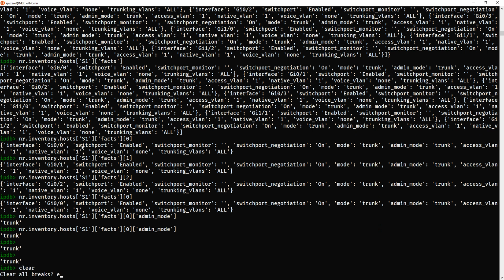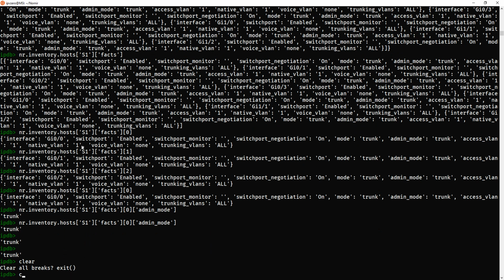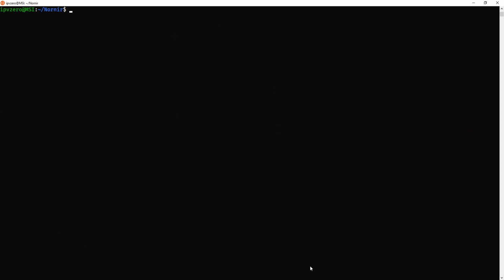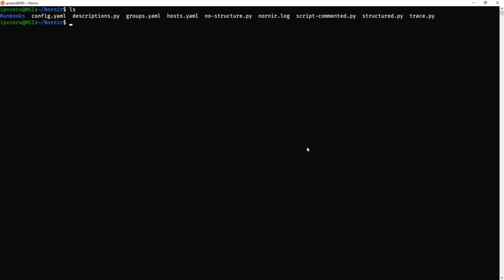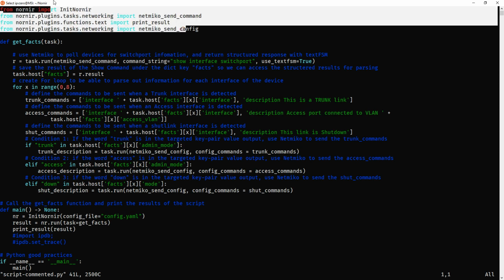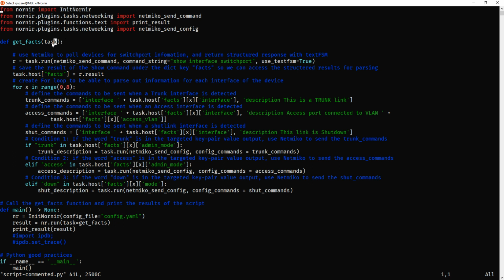So if we just go back here, I'll exit out here. Exit debugger. Right, so let's look at the actual script now. I've got two versions of the script. The first one which you saw, and the second one I've added some comments to. I'll look at that one, that might be easier to read. So again, our usual Nornir stuff here. We've got a getFacts function with the task argument. We're running netmiko send command. We're saving that result to the key facts, we just discussed that.